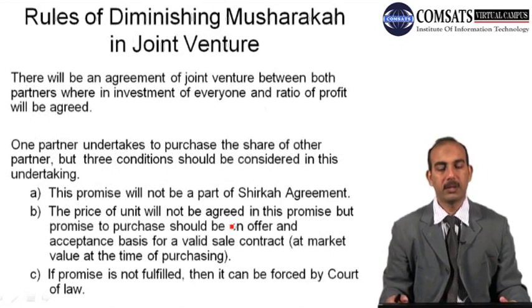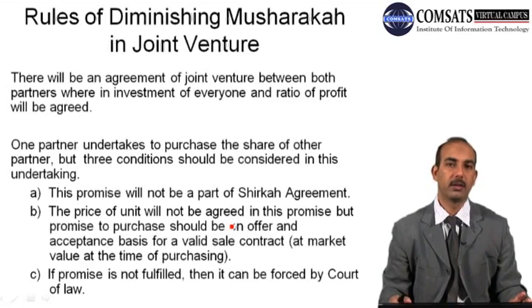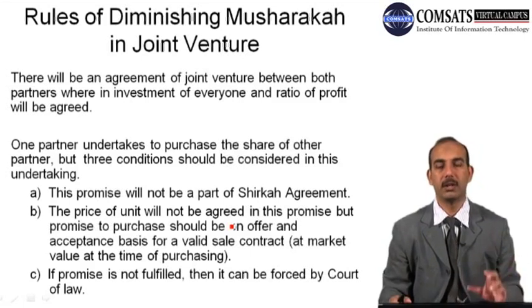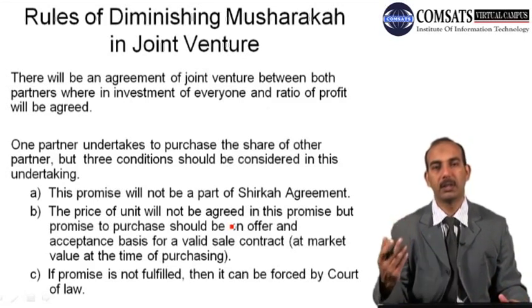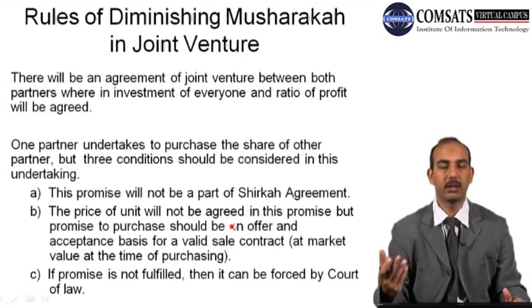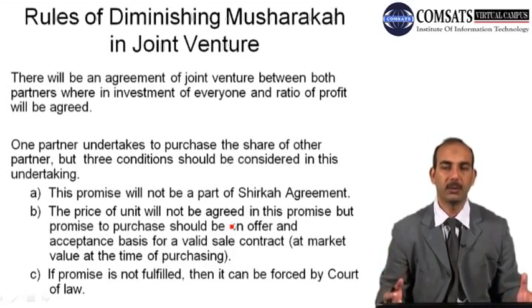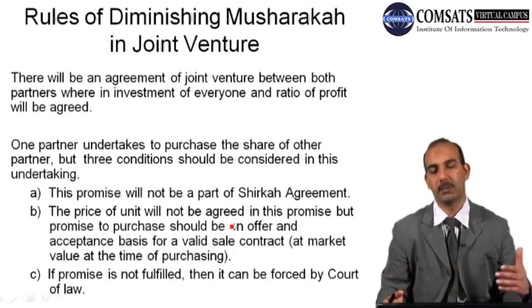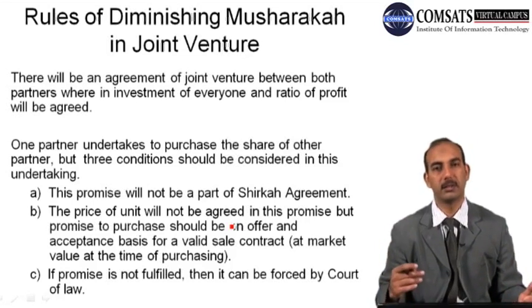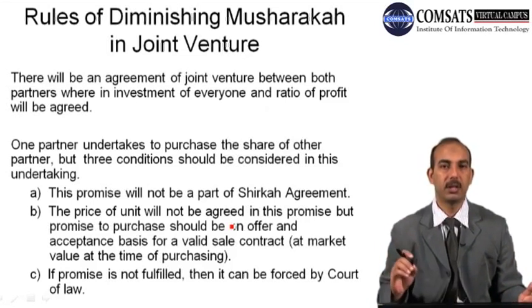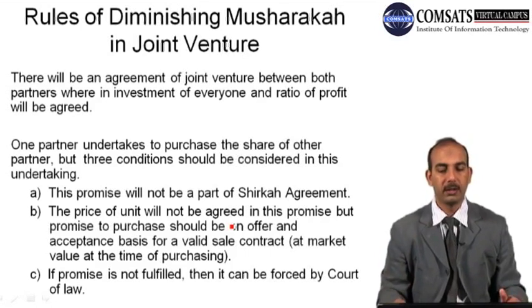Regarding the rules of diminishing musharaka in joint venture, there will be an agreement of joint venture between both partners wherein the investment of everyone and the ratio of profit will be agreed. This is the same thing we have already discussed in the musharaka and mudarba contracts: the terms and conditions for the capital, who is going to manage the partnership, and the ratio of their share of profits and losses, which should be shared according to the proportion of investment.